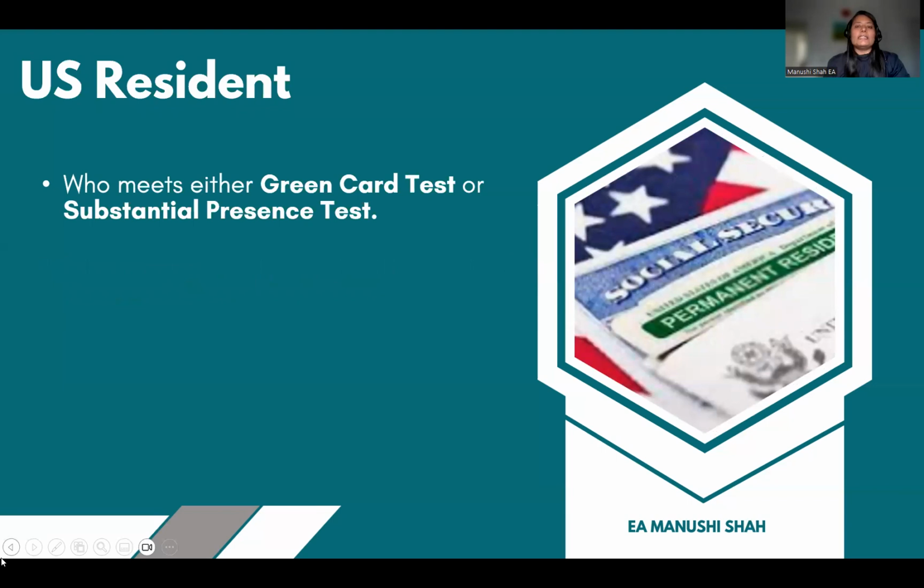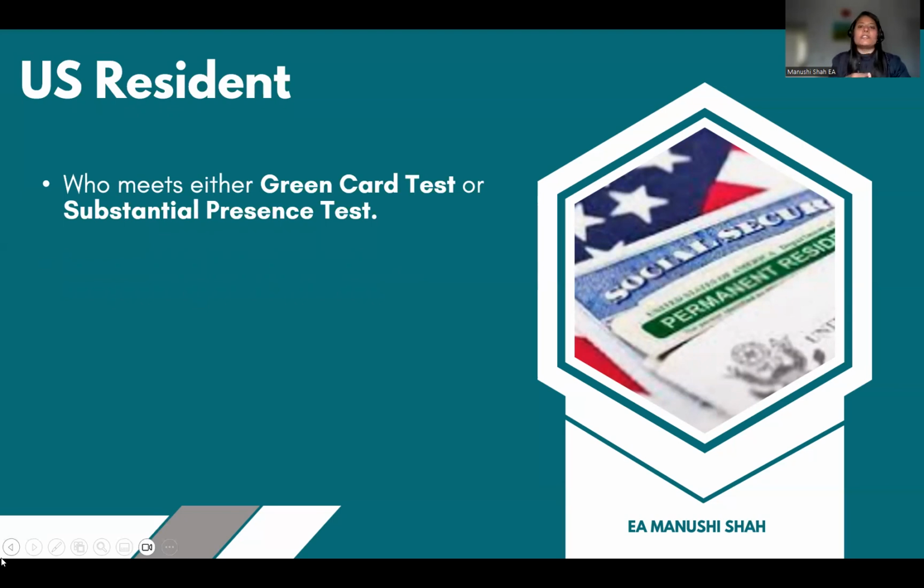Now, if we talk about US resident, this residency is based on two tests. One is the green card test and the second is the substantial presence test. The green card test is based on immigration rules and laws. Once a person gets the green card, he or she will be a permanent US resident, and that person can earn income and live in the US on a permanent basis. So if the person has a green card, that person will be treated as a US resident.